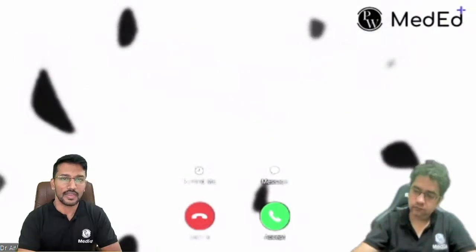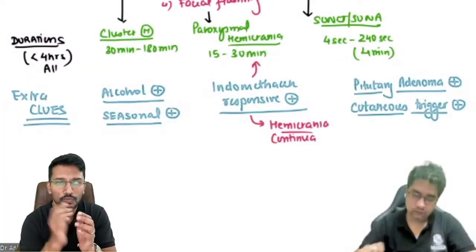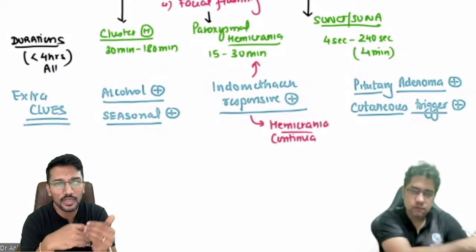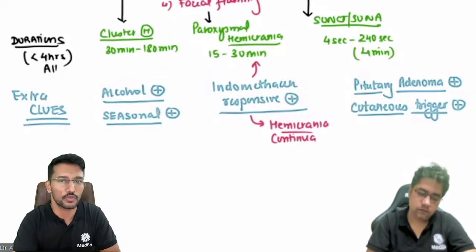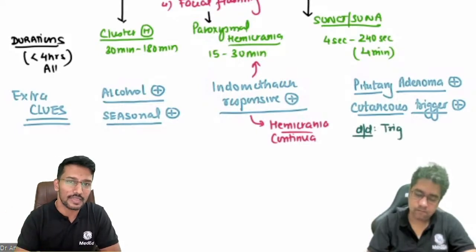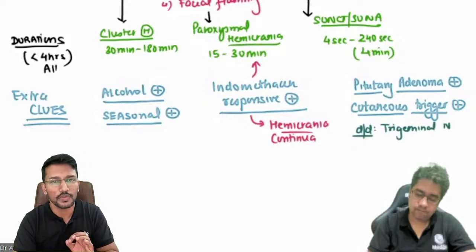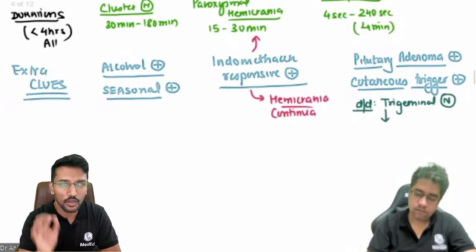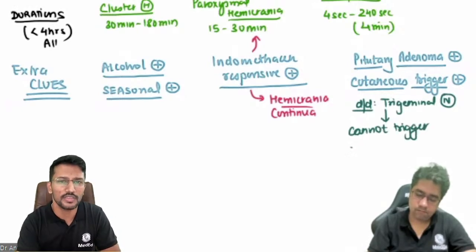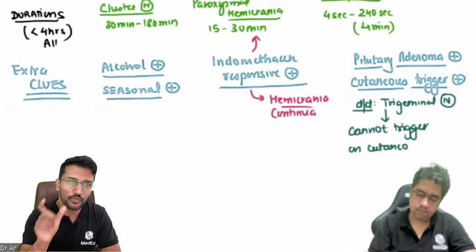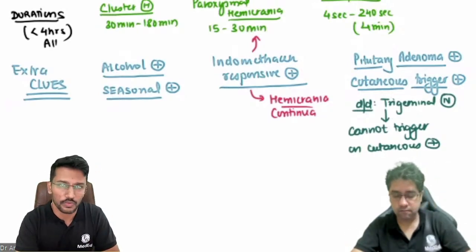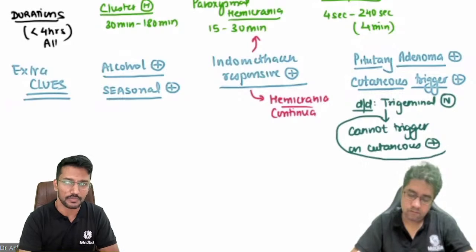The difference is in trigeminal neuralgia, when you keep giving repeated stimulation, after some time the repeated stimulation will not be able to trigger a headache episode. So there is a fatigability of the symptom. But in case of SUNCT or SUNA, you will not experience that. Every cutaneous stimulus will trigger a headache episode. But in trigeminal neuralgia, after 5 or 6 cutaneous stimulations, you will have a dead period where the 7th or 8th stimulus may not trigger a headache episode. That is the way to mainly differentiate.